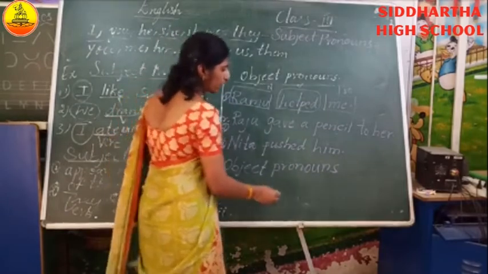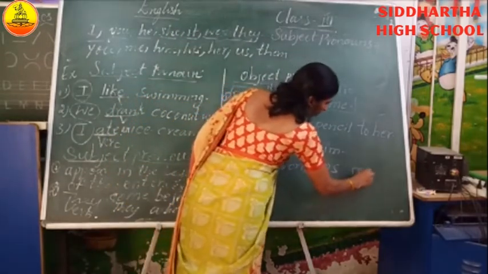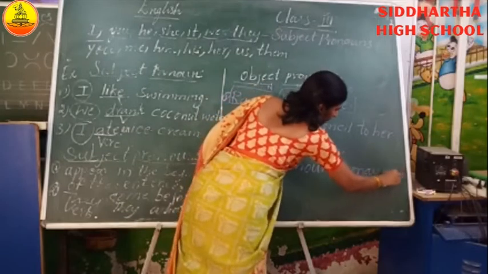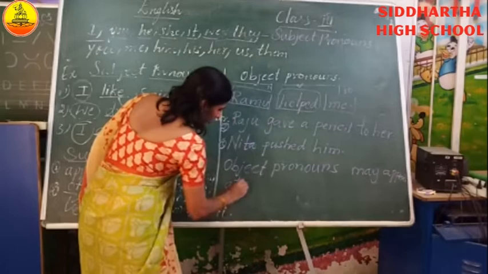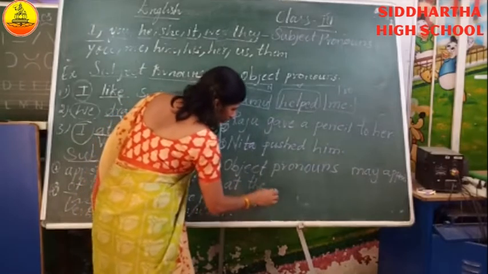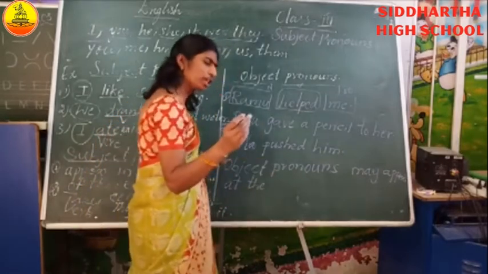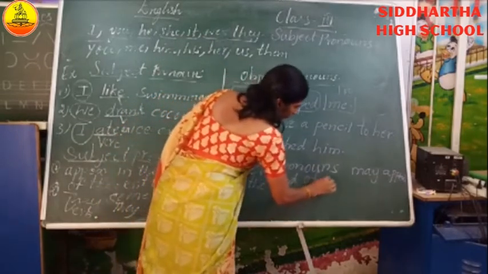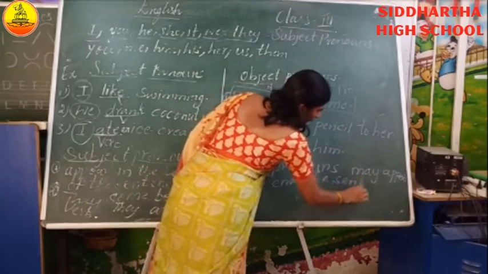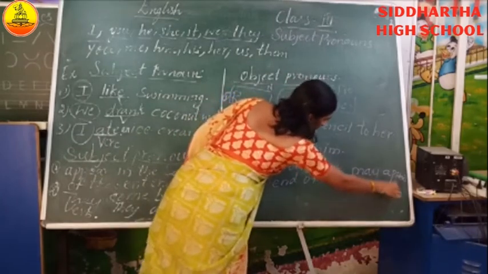So object pronouns may appear at the end or in the beginning also. Sometimes in the beginning, but mostly at the end of the sentence. Okay, children.